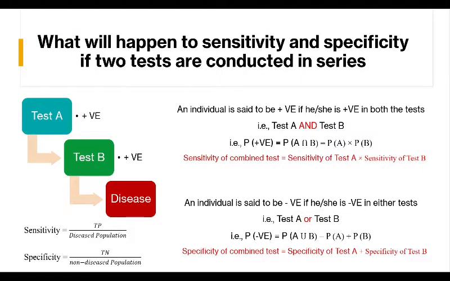There's another way of finding out what happens to sensitivity when you combine two tests in series.